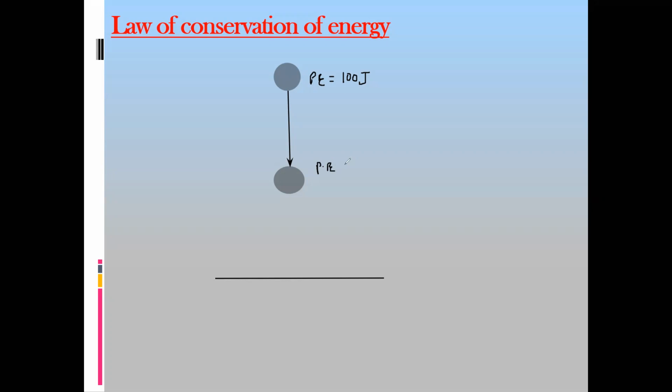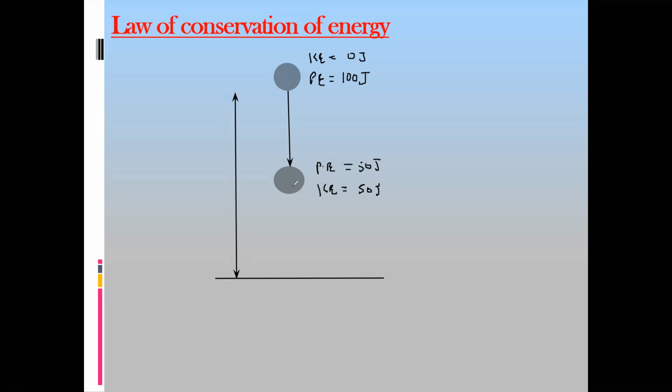So for example, if the potential energy is 50, and as the object is falling its speed is increasing, so its kinetic energy is increasing, and its kinetic energy is 50. What it shows is that originally, because the object was stationary or at rest, it did not have any kinetic energy. All the energy is due to the height, that is the gravitational potential energy.